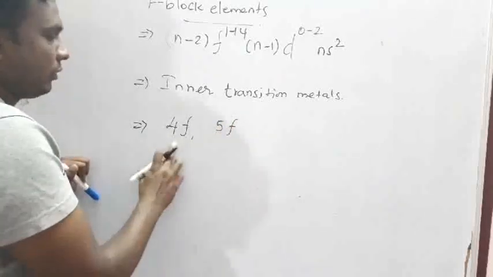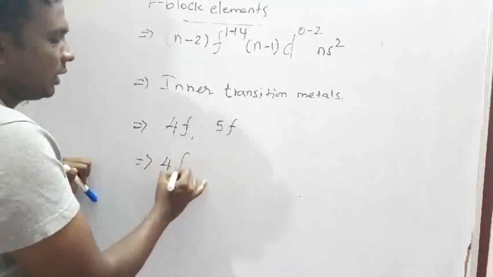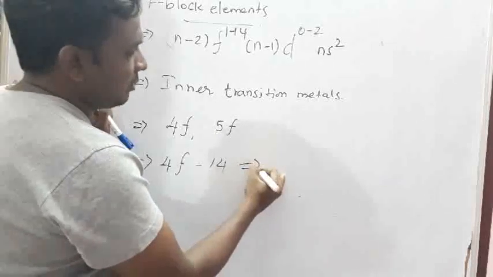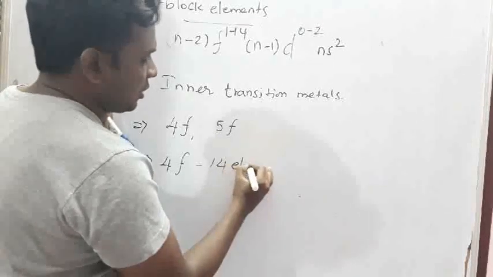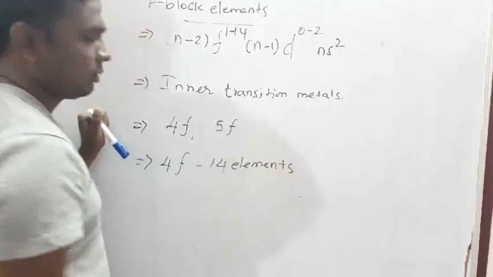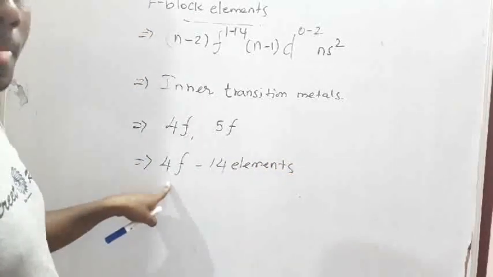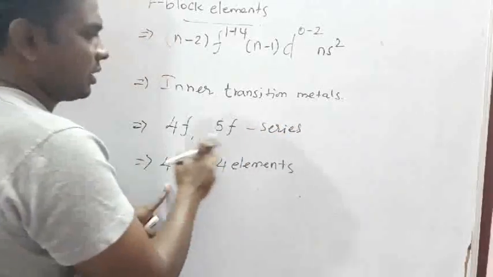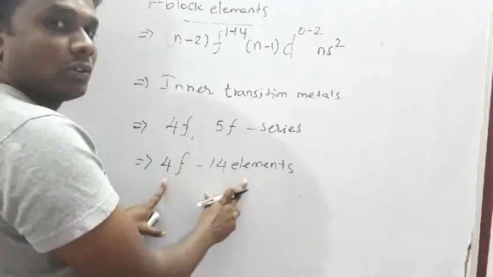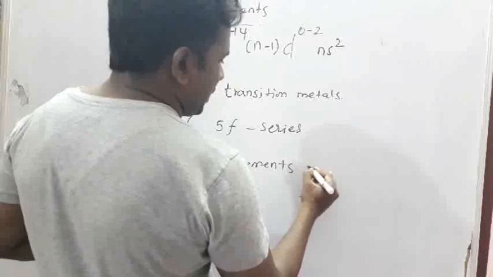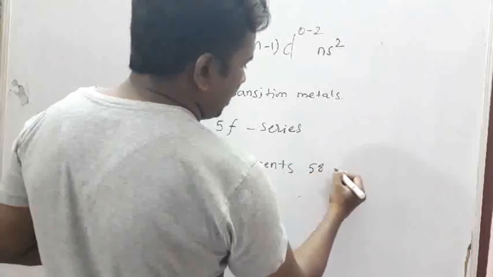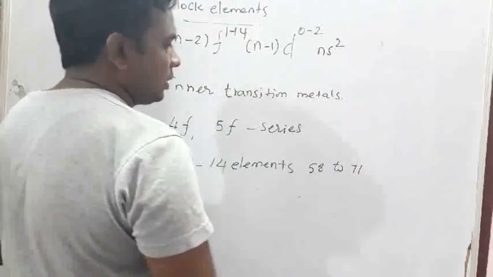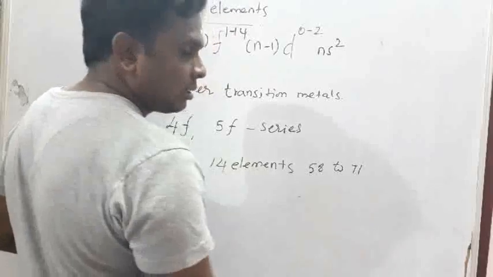The 4f series contains 14 elements, from atomic number 58 to atomic number 71.